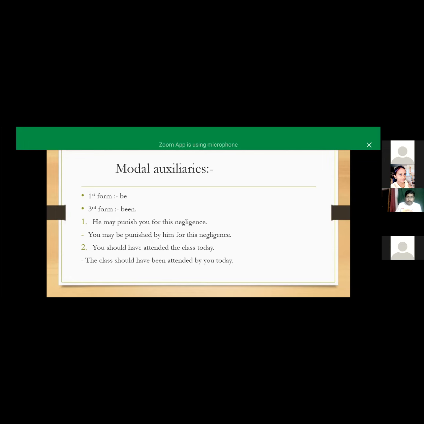The worker constructed the building. So here the workers are not so important in that sentence. Here also it is active: the worker constructed the building. So the building was constructed. If we are talking in continuous form, then it will be "the building was being constructed."